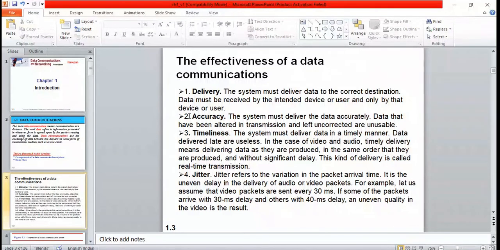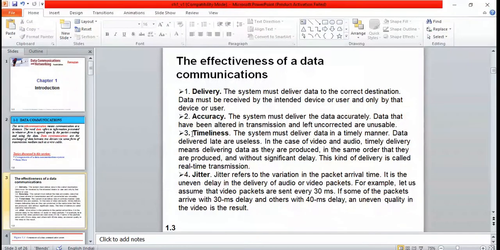Accuracy is always very important. If I have sent 1010, it should be received as 1010 only. If I receive 0010, then it is incorrect and not useful for me. That's why accuracy is very, very important.